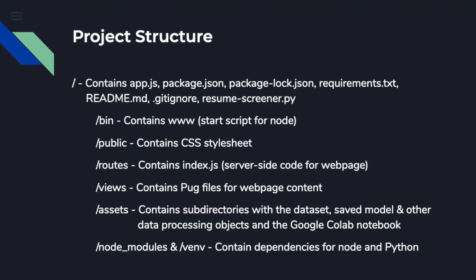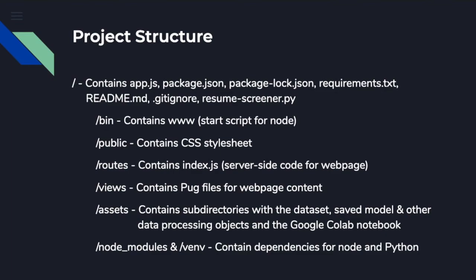And then in the bin directory, we have the www file, which in this case is the start script for Node. And then we have the public directory, which contains the CSS style sheet for our platform. And then we have the routes directory, which contains only one file, index.js, because we only have one page for our web platform right now. And then we have the views directory, which contains the pug files for web page content.